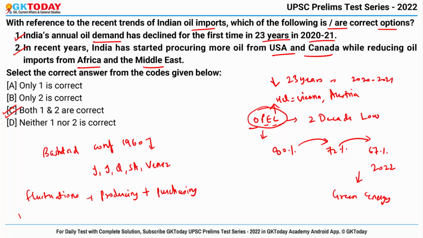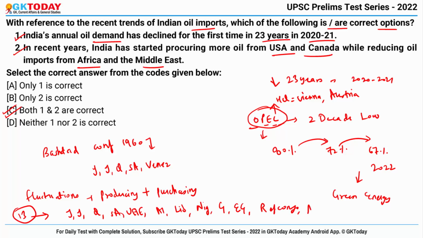Currently, it has 13 member countries, and which are these? Iran, Iraq, Kuwait, then Saudi Arabia, UAE, Algeria, Libya, Nigeria, and then Gabon, Equatorial Guinea, Republic of Congo, Angola, and last is Venezuela. Okay. So these are the 13 member countries of this particular organization.